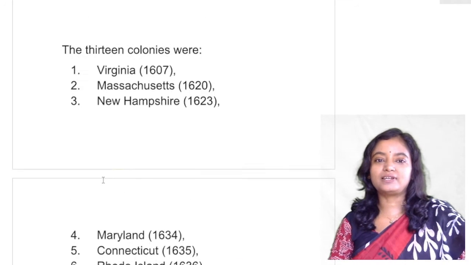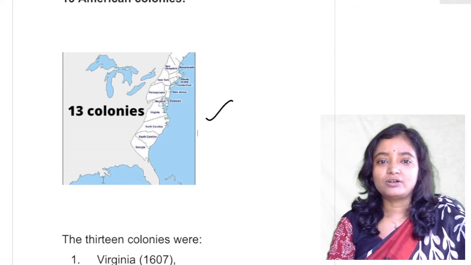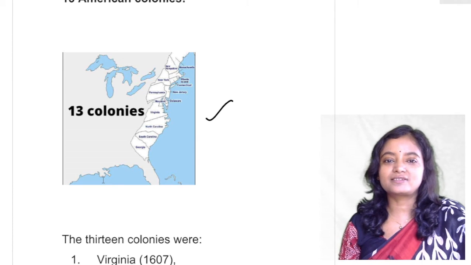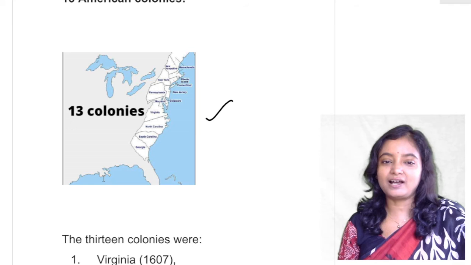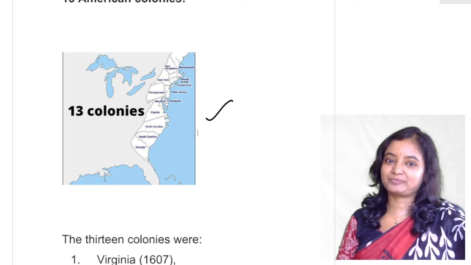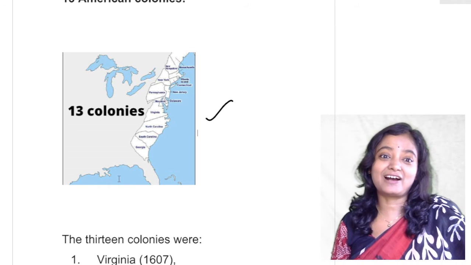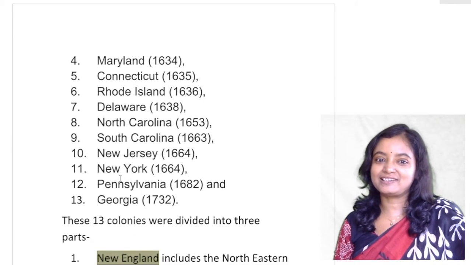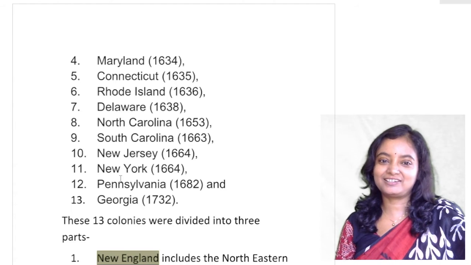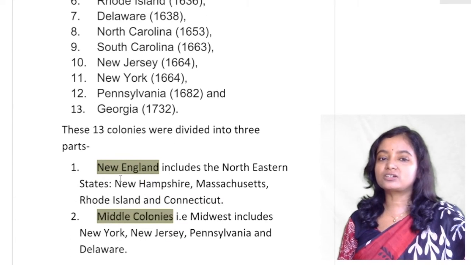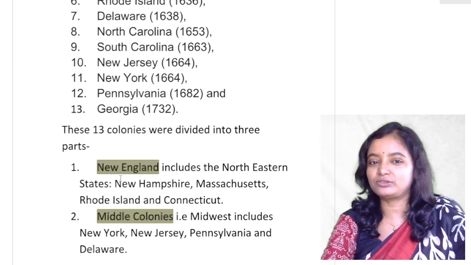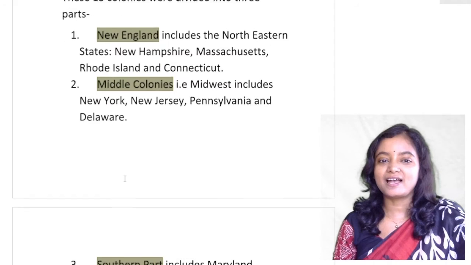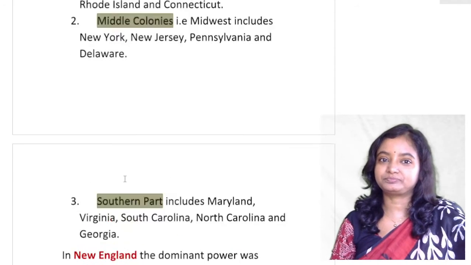So on the eastern coast of America, 13 colonies were set up by the early settlers, one after another. The first one is Jamestown, Virginia, and the last one is Georgia, 1732. Now these 13 colonies were divided into three parts: New England, the Middle Colonies, and the Southern part.